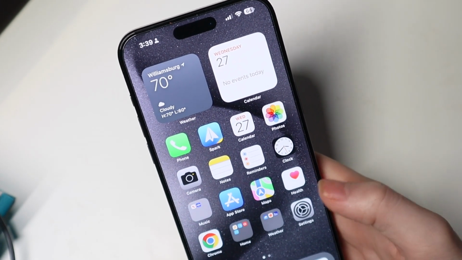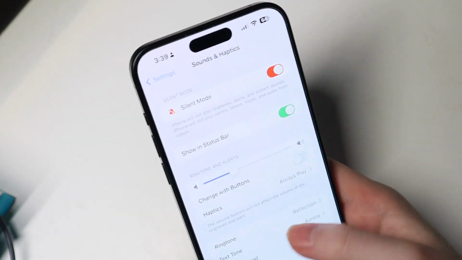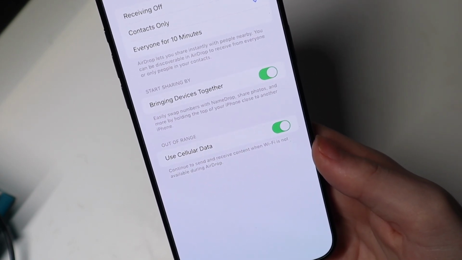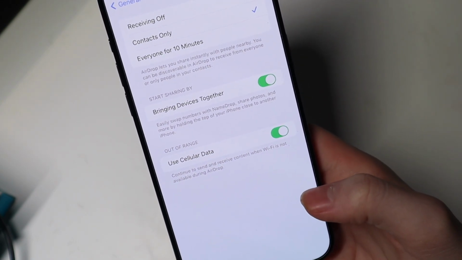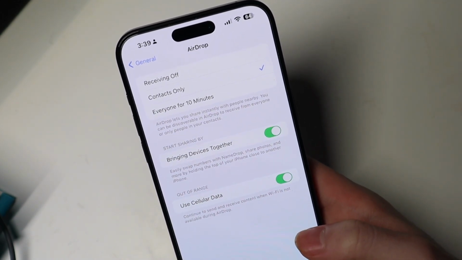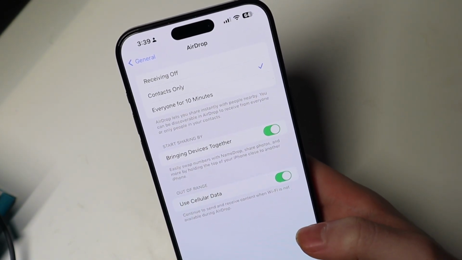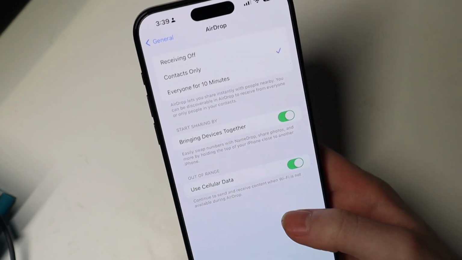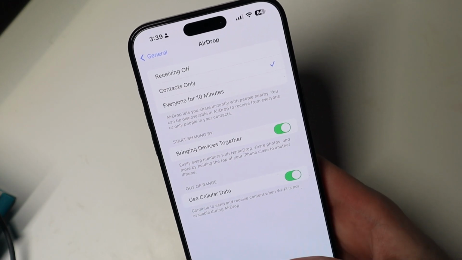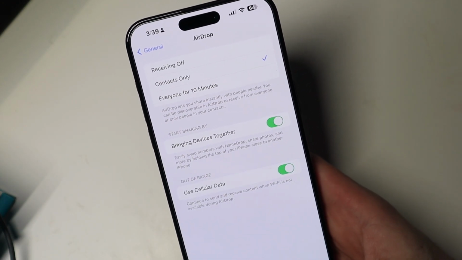So, yep, as far as that goes, if we go into the settings for AirDrop, it looks like we do have use cellular data on there for when Wi-Fi is not available, so you can continue receiving your AirDrop. I don't know if that's part of the new out of range stuff where it'll continue over the internet. I'm guessing that's what that's for. So it looks like that is in 17.1.